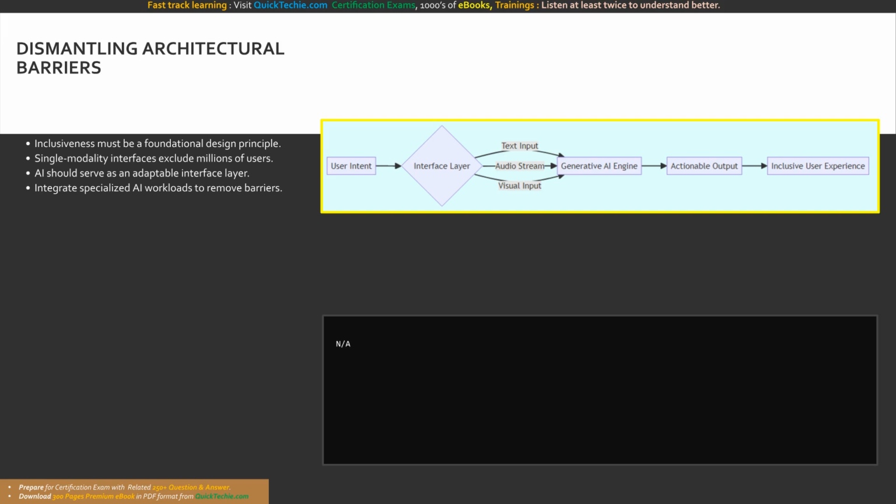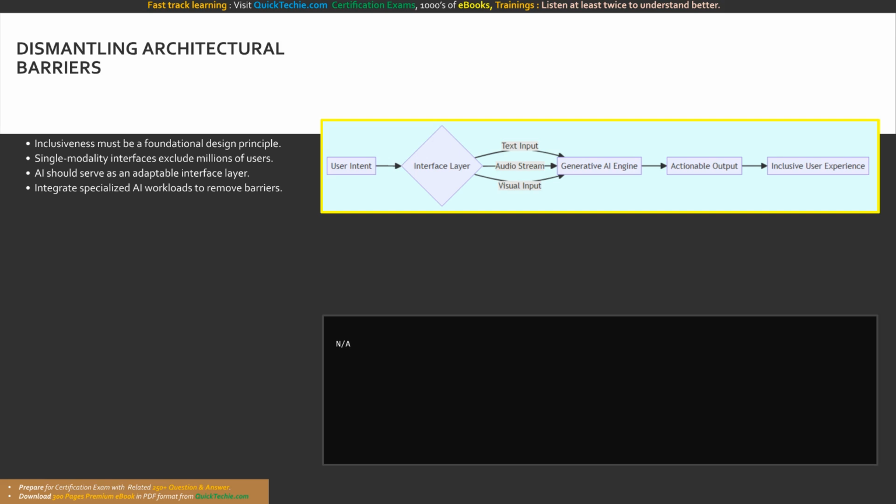In your application logic, implementing inclusiveness requires adopting a flexible, multimodal event listener architecture. For instance, when designing a user prompt interface, your code should not only listen for an on-submit event from a text box. It must also actively listen for incoming audio streams from a microphone array, process that stream via an asynchronous API call, and map the resulting text to the exact same backend inference pipeline.